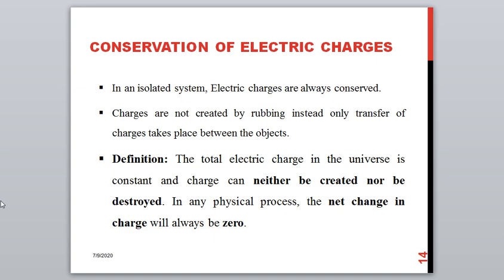Now when you rub these two objects, some electrons from one of the objects will be shifted to the other object, thereby making one with excess electrons and the other with fewer electrons, but the total number of electrons in both the objects will be the same, 12 and 12, which is called conservation of electric charges.